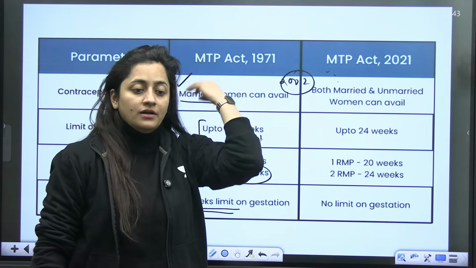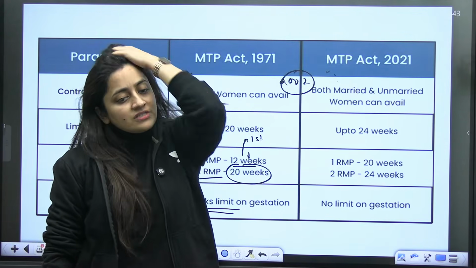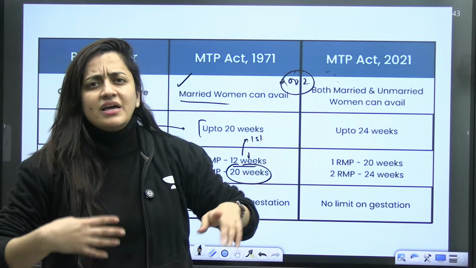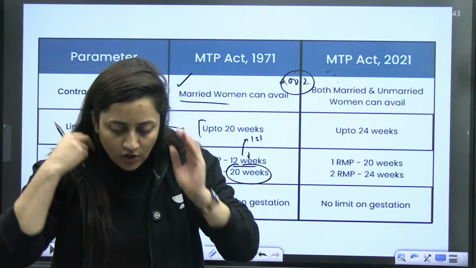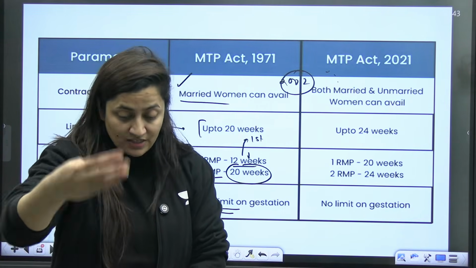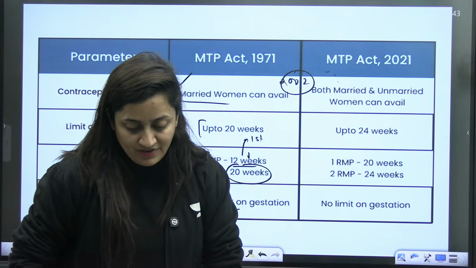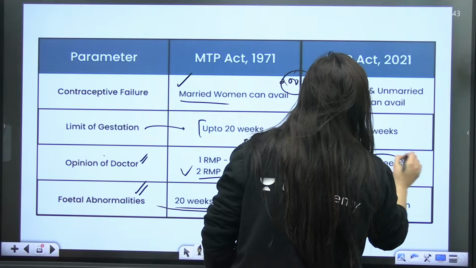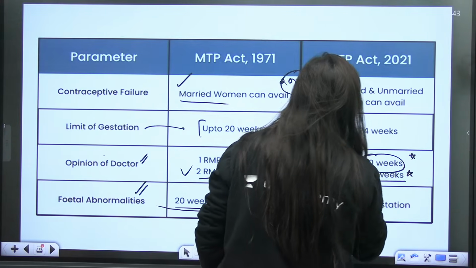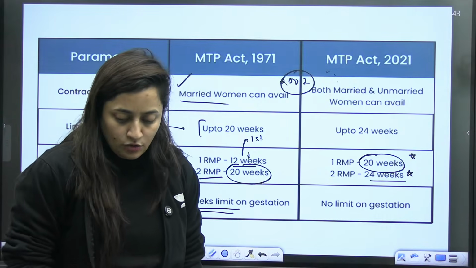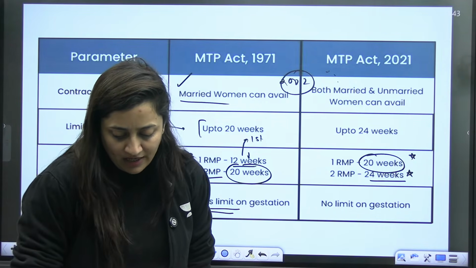Are you getting my point? The major amendment was in 2021. Why this amendment? Because rape cases were more, and better detection of fetal abnormality, often even after 20 weeks, was there. Women's reproductive rights were also a factor. In this part, the gestation period moved from 20 weeks to 24 weeks. Is that clear? Both married and unmarried women can avail it.